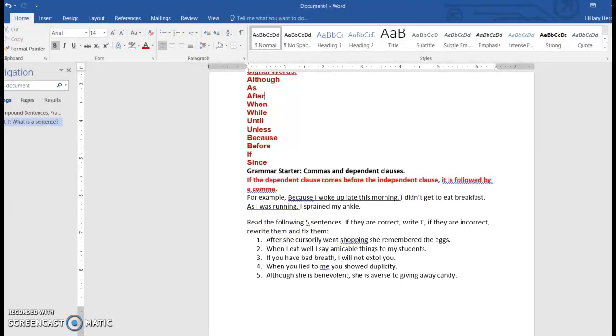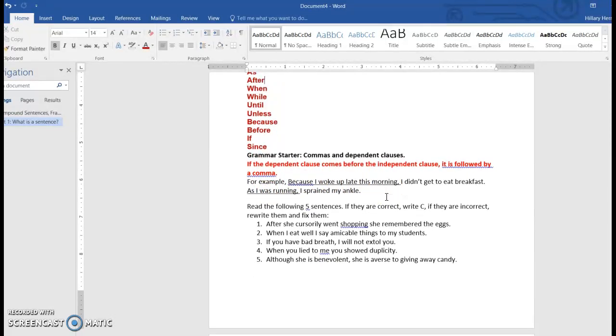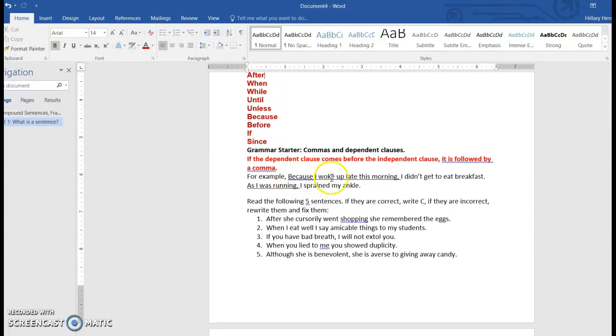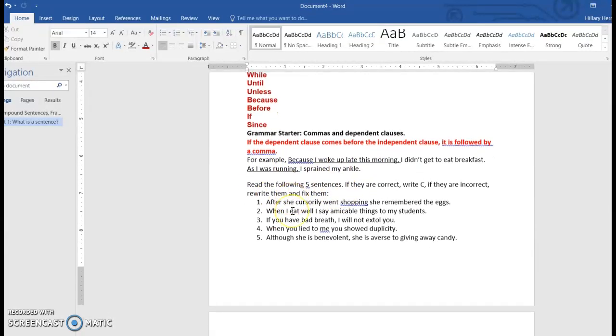If the dependent clause comes before the independent clause, it is followed by a comma. For example, because I woke up late this morning, I didn't get to eat breakfast. Or as I was running, I sprained my ankle. So these underlined parts are all dependent clauses. So now let's do this practice.